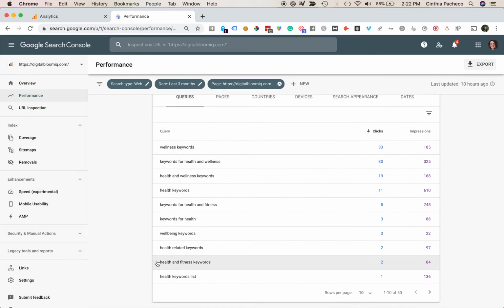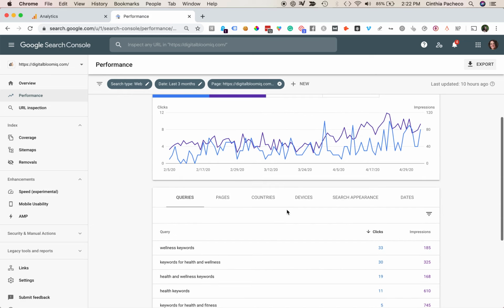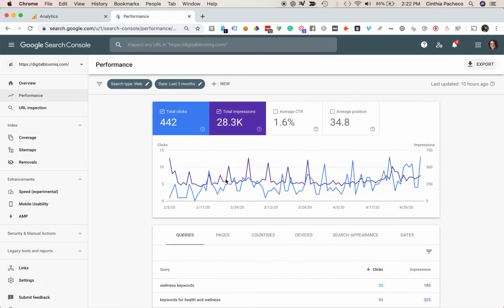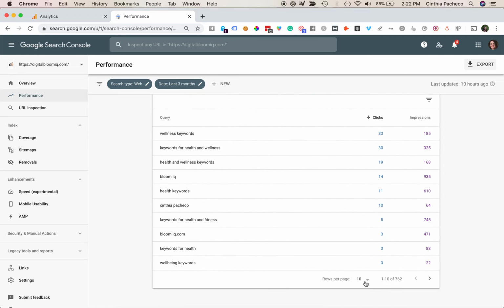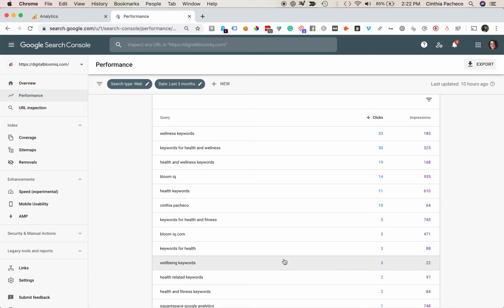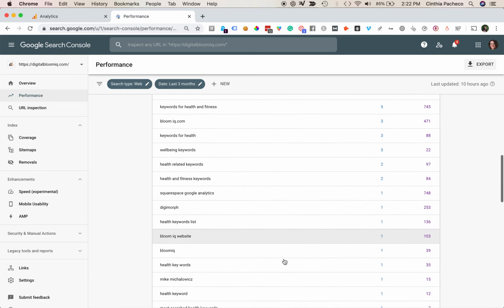So all of these I've made note of, and I'm definitely going to keep working on this blog post, but I'm kind of in the mood to do a new blog post, and I'm going to move away from this one. One of the things I highly recommend to all my clients is to use the Search Console to find new keywords. So let's go through here and do that.